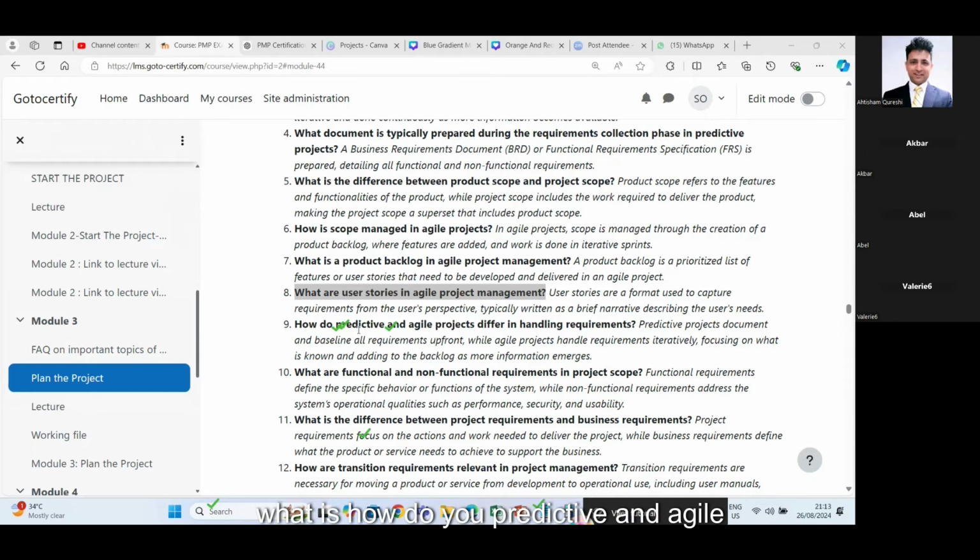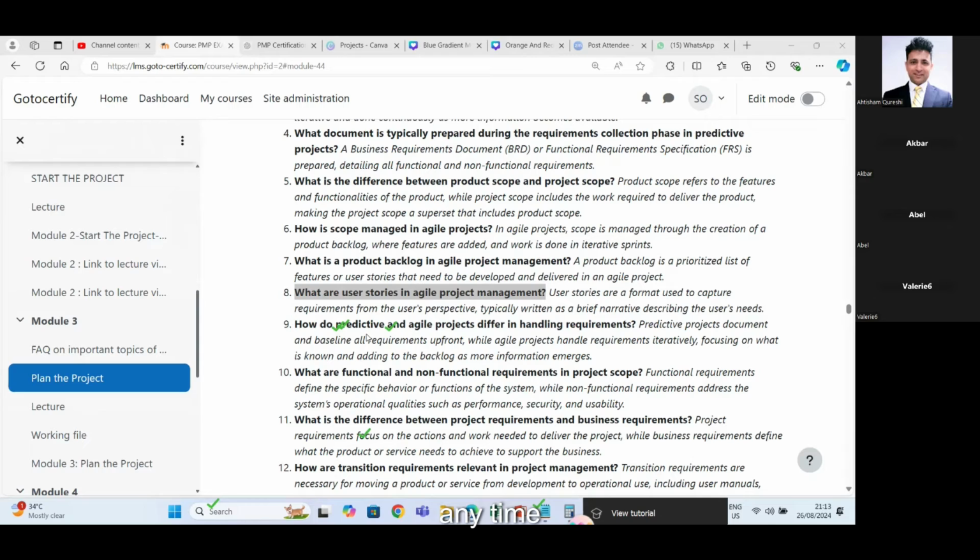So how do predictive and agile projects differ in handling requirements? Predictive projects write the requirements upfront. So we do the upfront requirement gathering for the whole project. What do we mean by this? Maybe we take a month or two months or a week.